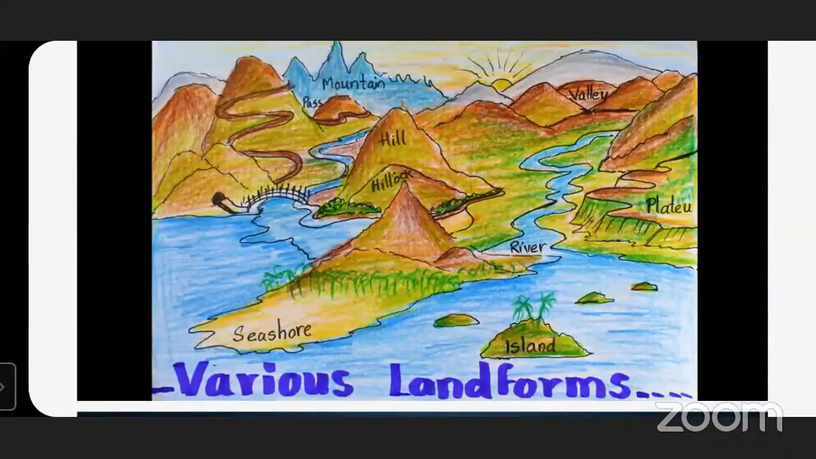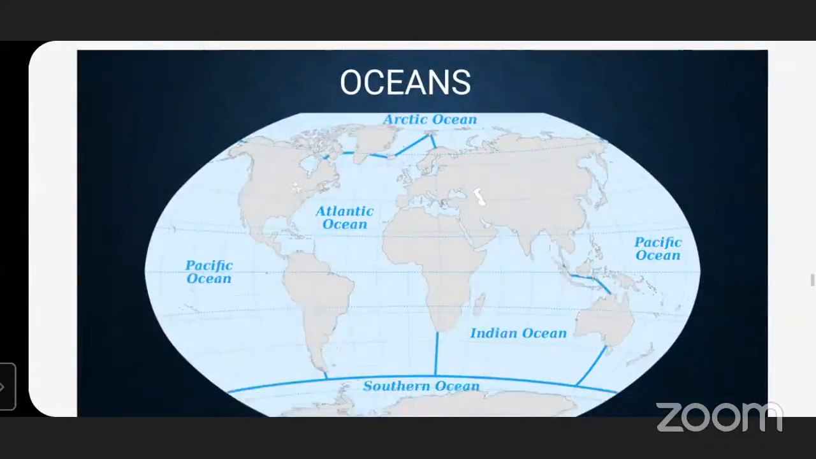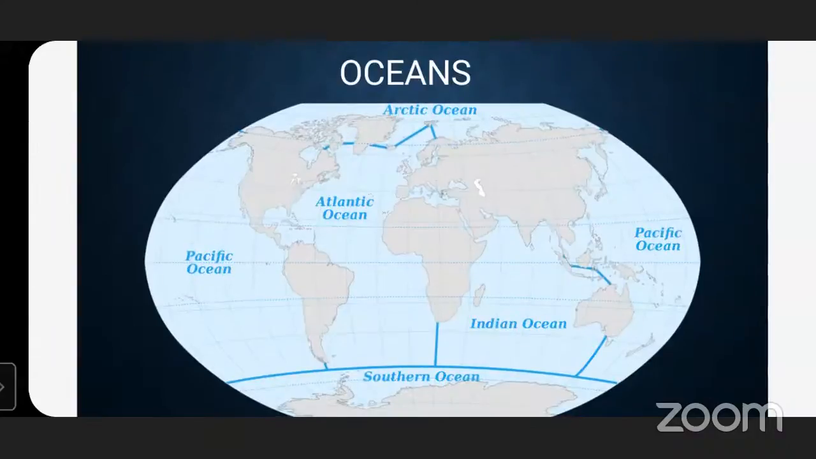And what is the proportion of lithosphere on the earth? What part of the earth is land? Hillock, hill, pass, island, valley, plateau. Okay, very good. These are the various landforms. And this land part is 1/3 of the earth. 2/3 part is water, and that water is called the hydrosphere. As I said, this blue portion is the water part on the earth.